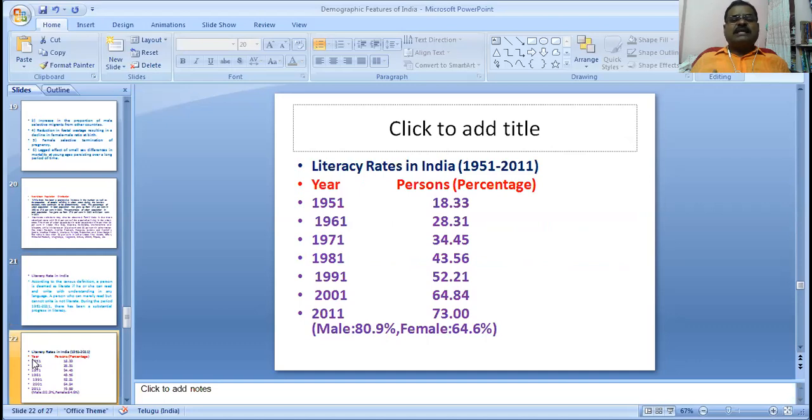The figure shows literacy rates in India from 1951 to 2011. After independence, in 1951 the literacy rate was 18.33. In 1961 it was 28.31, in 1971 34.45, in 1981 43.56, in 1991 52.21 percent, in 2001 64.84 percent, and in 2011 73% literacy rate.